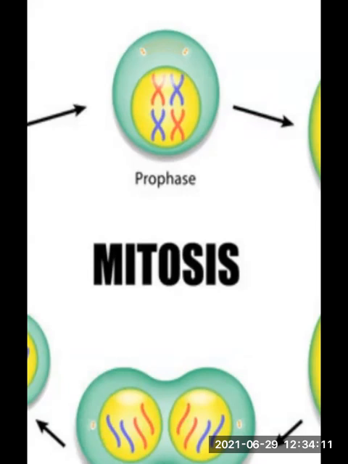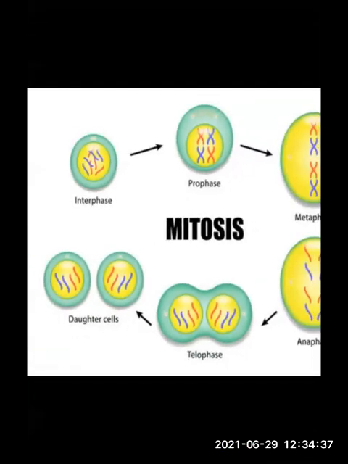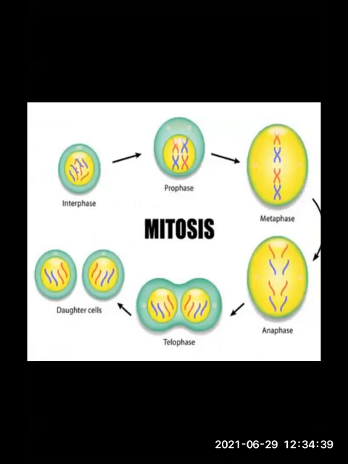So centrioles will duplicate. What will happen to the centrioles? They will duplicate, meaning from one centriole it will become 2. And each centriole will move to the opposite poles of the cell. The nuclear membrane and nucleolus start to disappear. There will be no nuclear membrane and nucleolus at this stage. Slowly, slowly it will disappear in the prophase stage. So prophase is the first phase of mitosis.